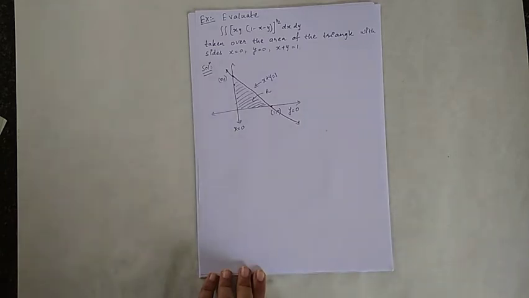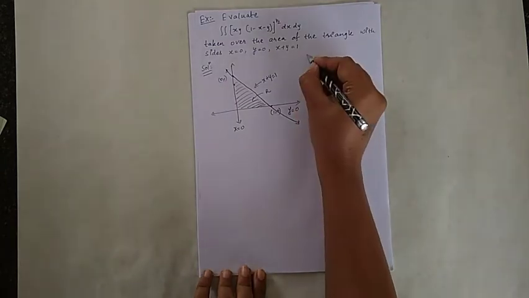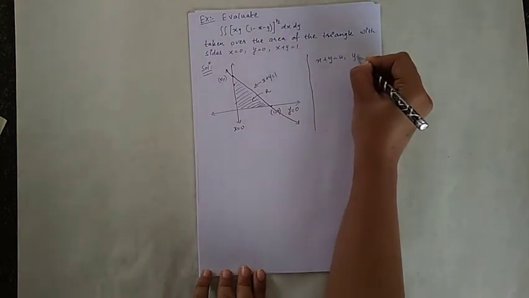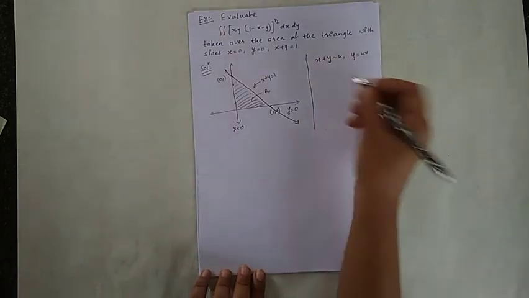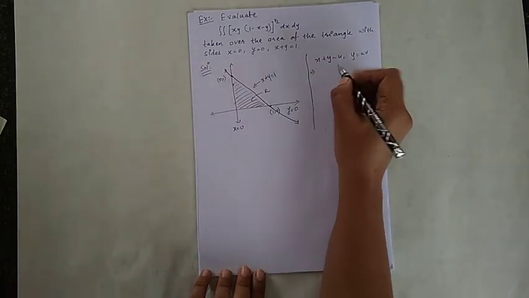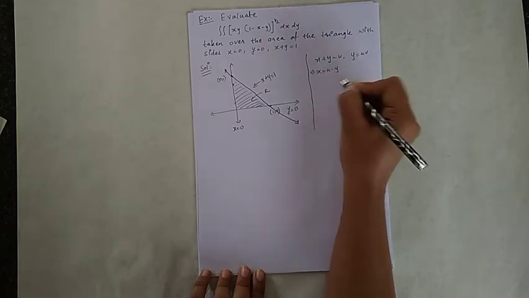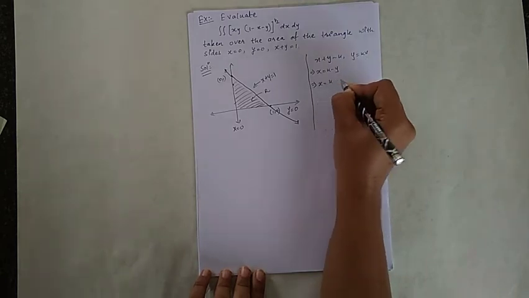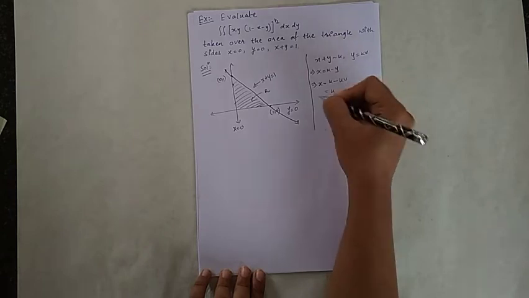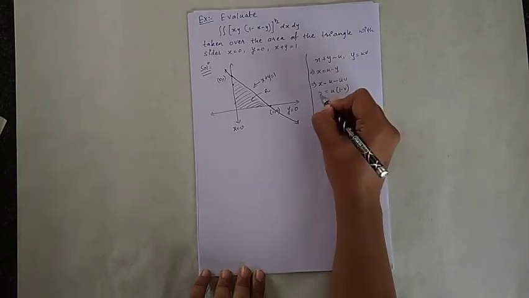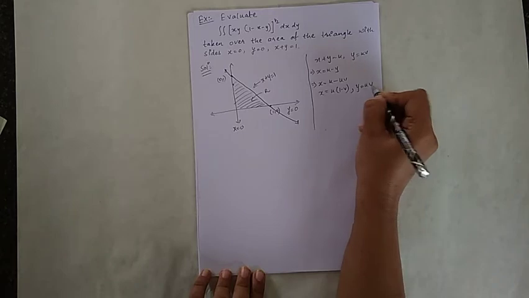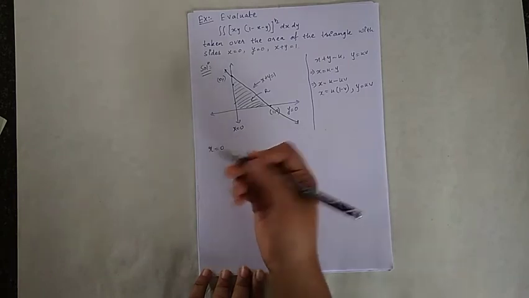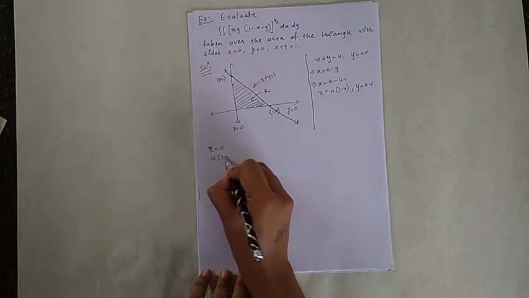Let us introduce variables: suppose x plus y is equal to u and y is equal to uv. Here x plus y is equal to u, so x is equal to u minus y, and put the value of y, that is uv. So x is equal to u minus uv, which is, taking u common, u into (1 minus v), and y is equal to uv.